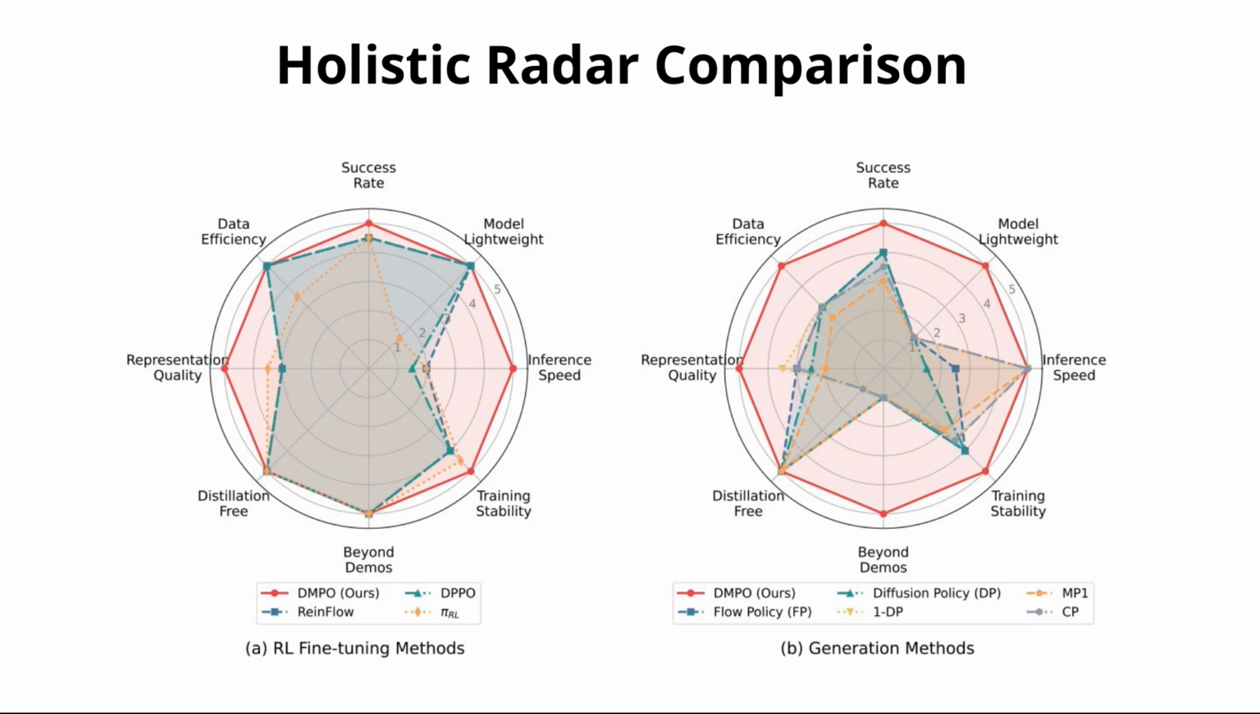Holistic radar comparison. These radar charts map performance across 8 dimensions. Look at DMPO's red polygon. It forms the outer envelope on every single dimension. Other methods might spike in speed or accuracy, but they sacrifice elsewhere. DMPO is the only method that doesn't compromise. It is the complete package, offering speed, accuracy, and representation quality simultaneously.